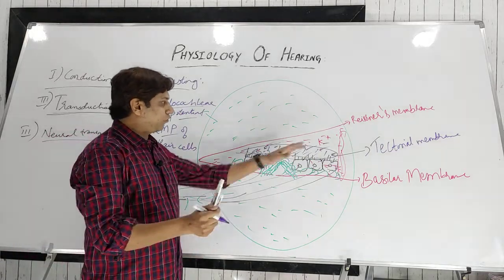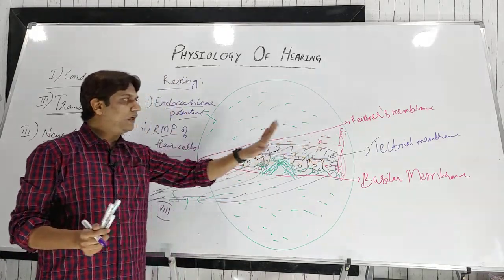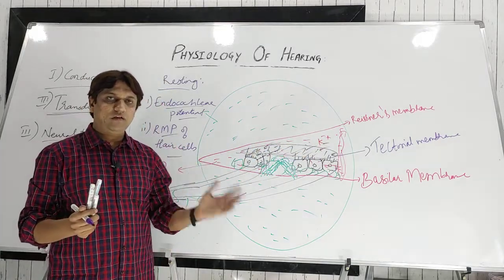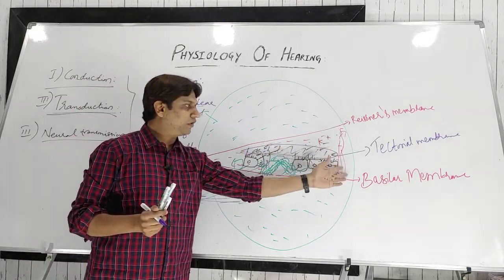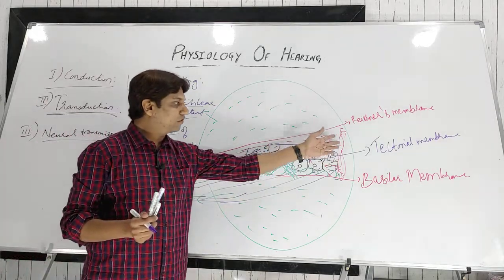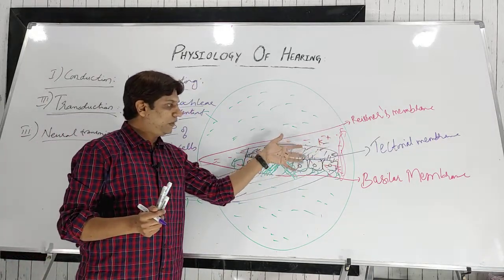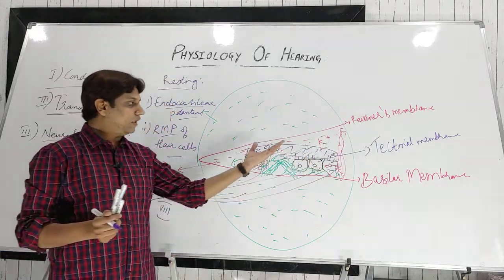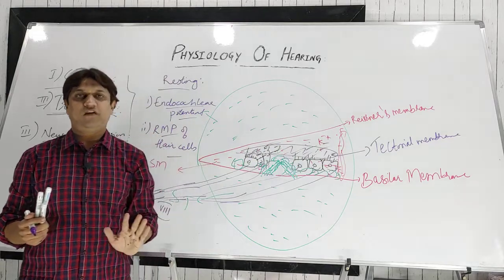You know, the fluid in the scala media is known as endolymph, right? This endolymph is secreted by a vascular structure known as the stria vascularis. So the stria vascularis secretes one fluid in the scala media, which lies between the basilar membrane and Reissner's membrane. That fluid is rich in potassium.